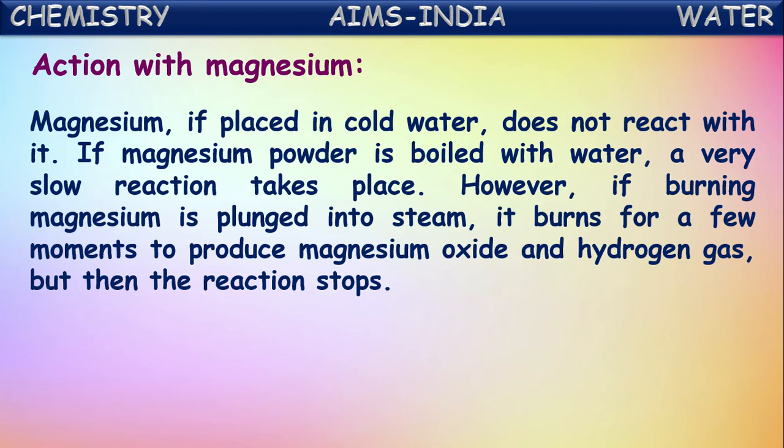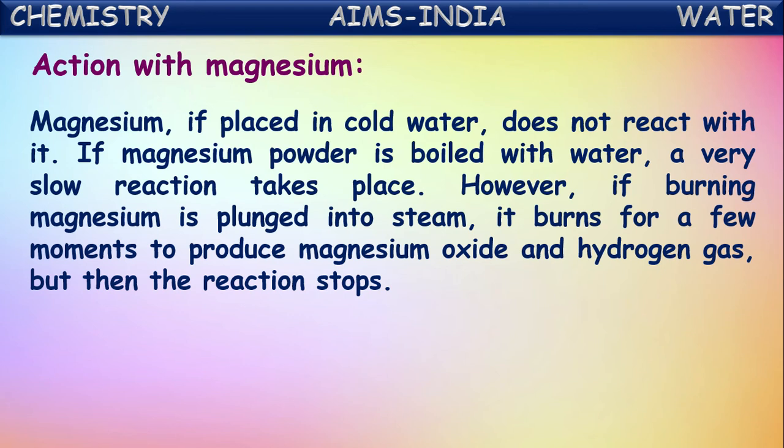However, if burning magnesium is plunged into steam, it burns for a few moments to produce magnesium oxide and hydrogen gas. But then the reaction stops. So as magnesium is somewhat less reactive, this won't react with the cold water. When magnesium powder is reacting with boiled water, a slow reaction takes place to form magnesium oxide.